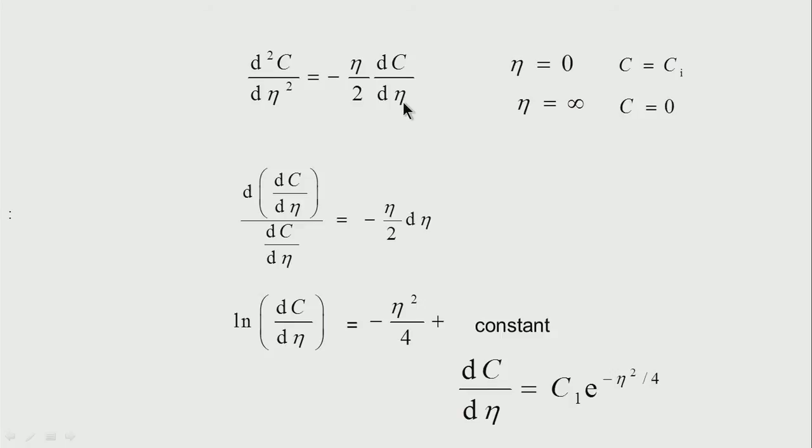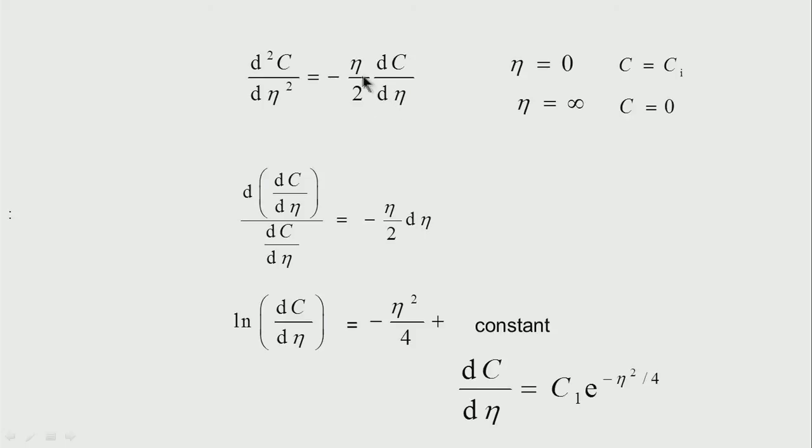Putting the conditions: initial condition at x is equal to 0, η is equal to 0, the initial concentration, and far from the surface η is equal to infinity, the concentration is 0. I have to solve this equation. I immediately observe I can write d²c/dη² as equal to d of dc/dη. That means this becomes d²c/dη², and now what is it I observe? D of ln, if I were to take it, I have η by 2 into dη.